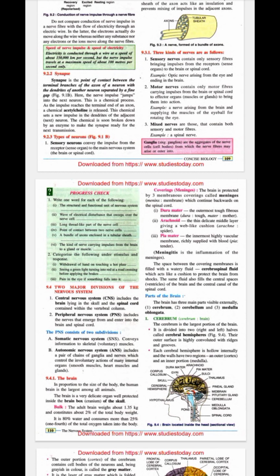So now you can ask how balance is maintained in our body. Many times we must have seen in movies that an alcoholic person is not able to walk steadily, right? He moves from one part of the road to another. Because under the influence of alcohol, the cerebellum is not able to coordinate muscular activity. So the cerebellum is not working properly, and as a result the person is not able to maintain his or her balance.